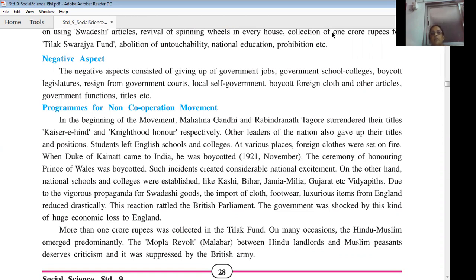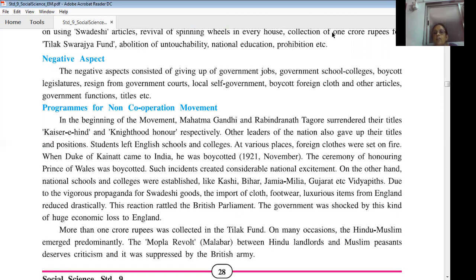So, what were the programs of the non-cooperation movement? In the beginning, Mahatma Gandhi and Rabindranath Tagore surrendered their titles. Then other leaders also surrendered their titles and positions. In many places foreign clothes were burnt. When the Duke of Connaught came to India, he was boycotted, and a ceremony of honoring the Prince of Wales was boycotted. That created great excitement among the people. Then national schools and colleges were established, like Kashi, Bihar, Jamia Millia, Gujarat Vidyapeeth, etc.